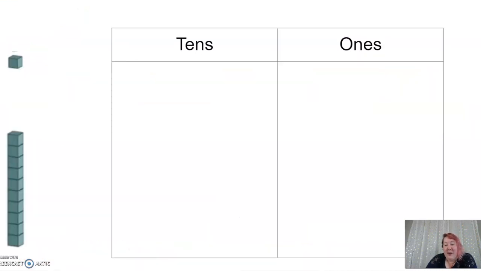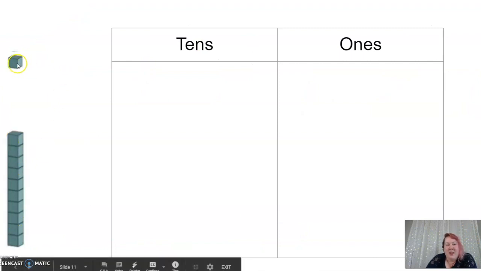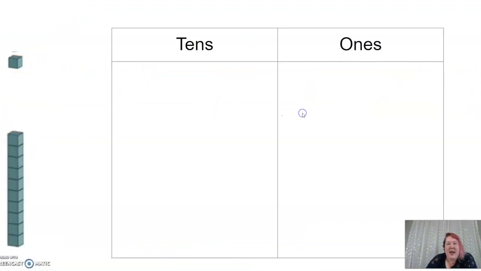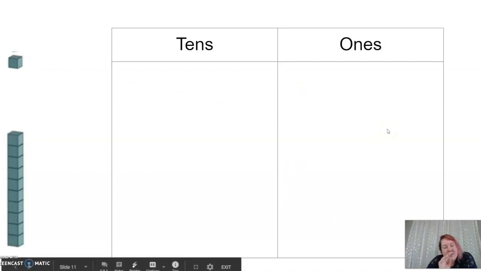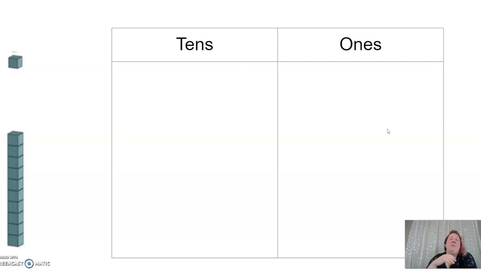Okay, so real quick, I wanted to do some practice. So here is a 10. You guys remember when I used to carry over these blocks? I would move them over, and then once I had 10 of them, I would say the magic phrase. I would say, make a 10. And then 10 of them would magically turn into one stick, just like this over in the tens column.